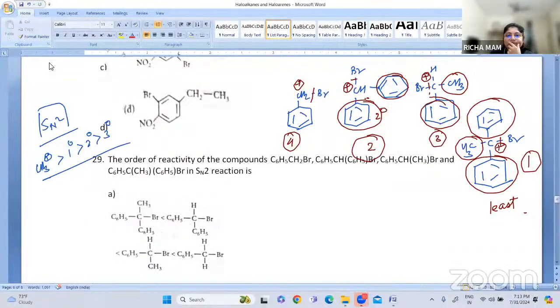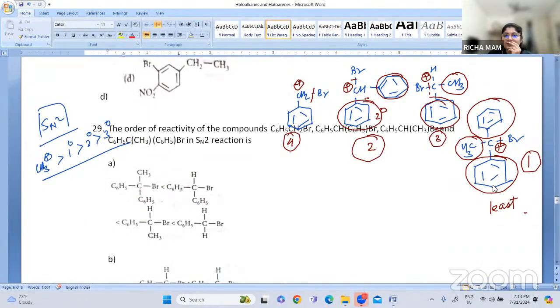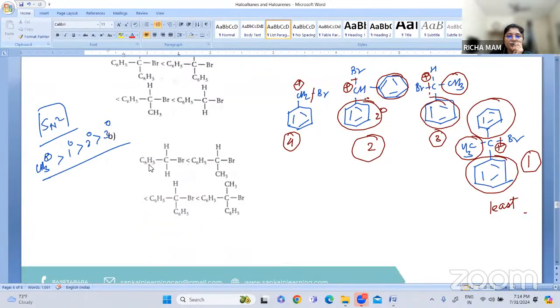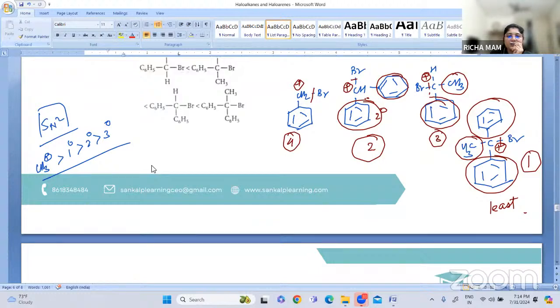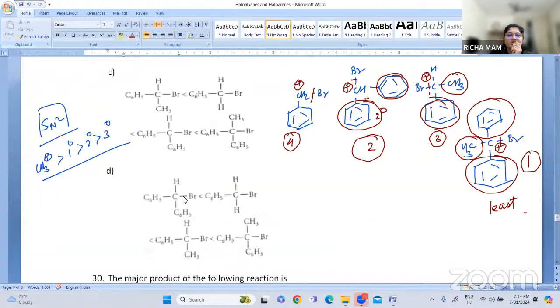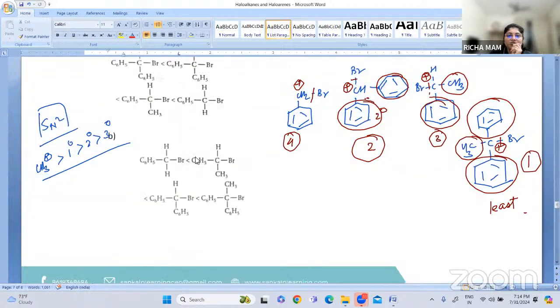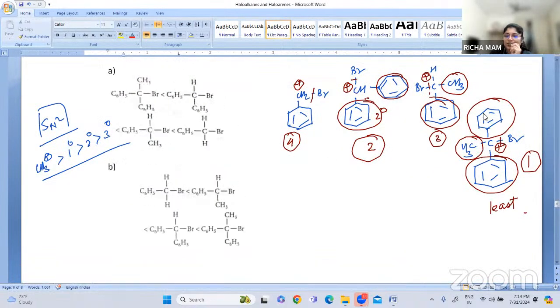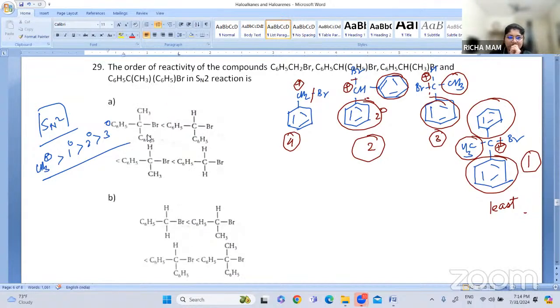You see, I have told you why this one is the least stable: because the steric hindrance is there. So these are all the options: option number B, option number C, and this is option number D. So first one, it will be this compound, C6H5. Where is it first? Here it is first. Then second one, then third one is 1 and 2, correct? So option number A is the only correct answer. Understood?